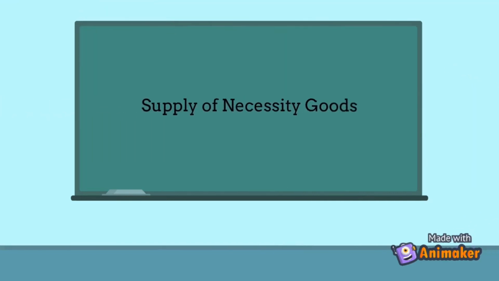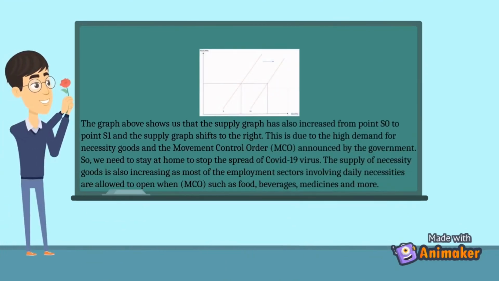Supply of necessity goods. The graph above shows us that the supply graph has also increased from point S0 to point S1, and the supply graph shifts to the right. This is due to the high demand for necessity goods and the Movement Control Order (MCO) announced by the government. So, we need to stay at home to stop the spread of COVID-19 virus.